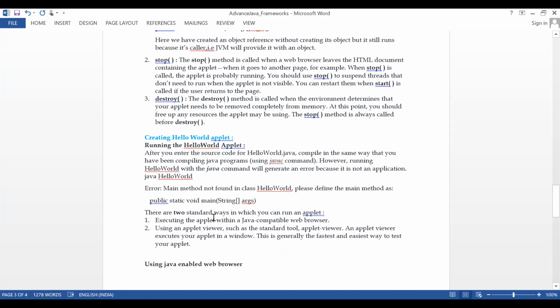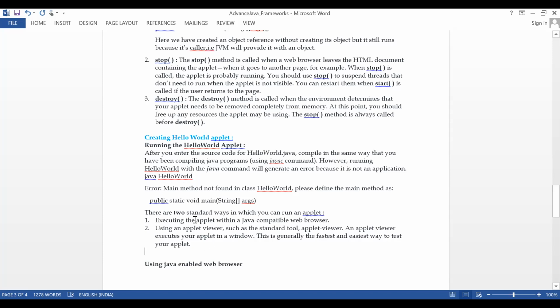So there are two standard ways in which you can run an applet. Executing the applet within a Java compatible web browser, or using an applet viewer such as the standard tool appletviewer. An applet viewer executes your applet in a window. This is generally the fastest and easiest way to test your applets. Okay, there are two ways.